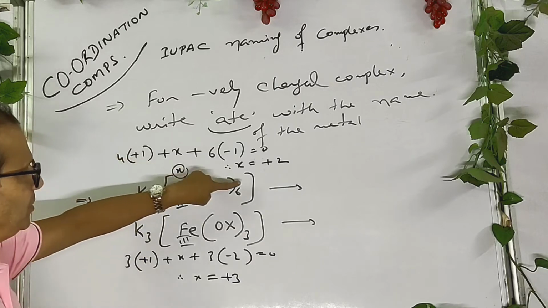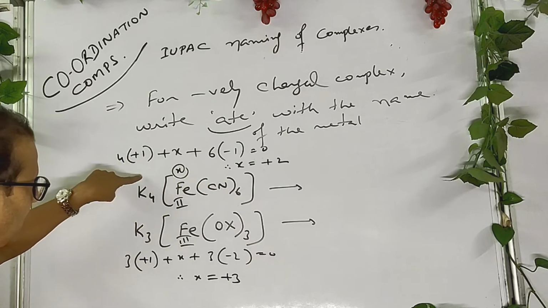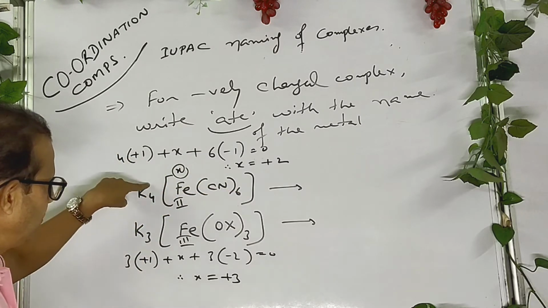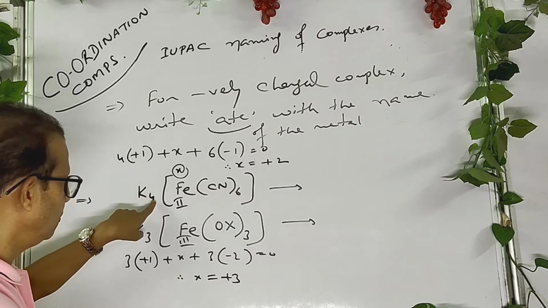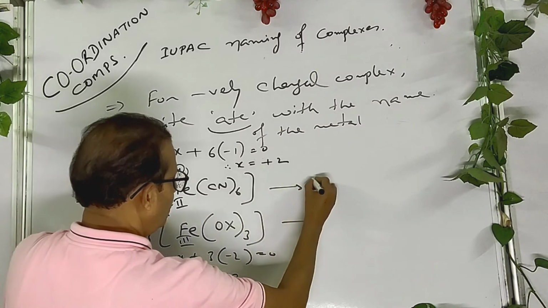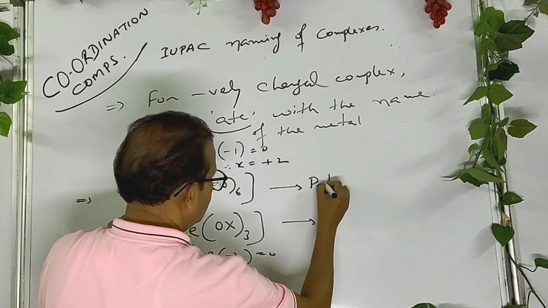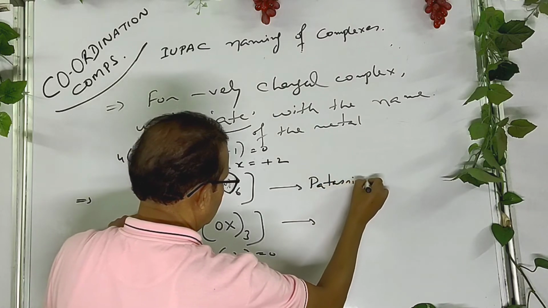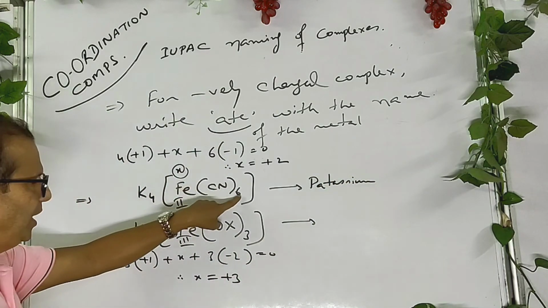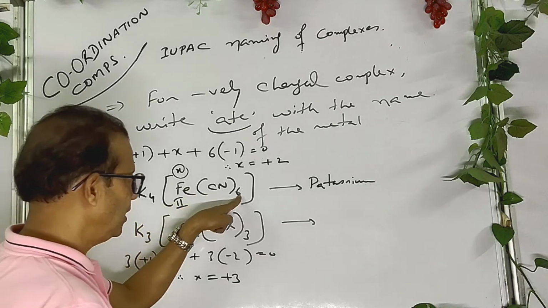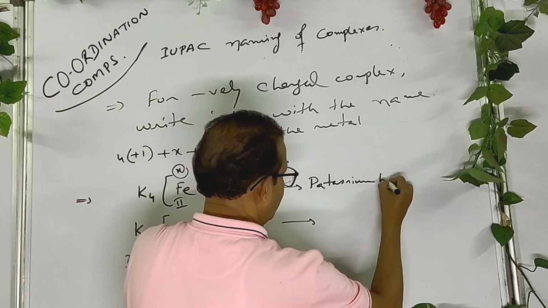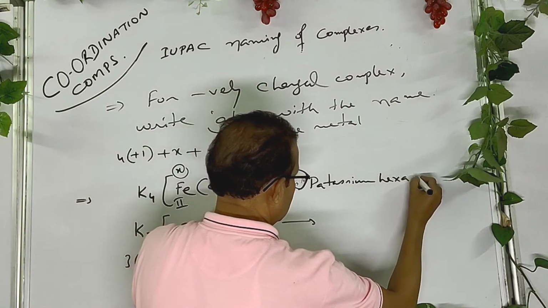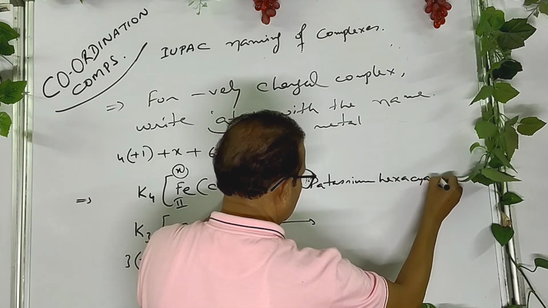So how to write the IUPAC name? At first write the ionization sphere which is at the front, potassium; don't put any number. So only write potassium. Then write the number; it's a unidentate ligand, so hexacyanido.